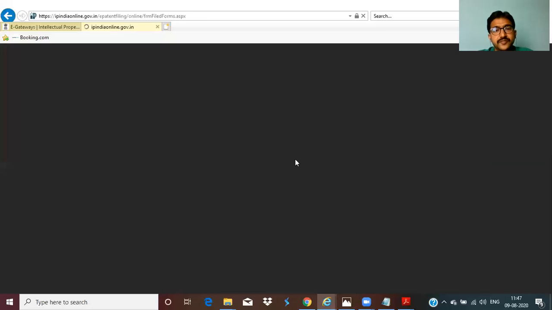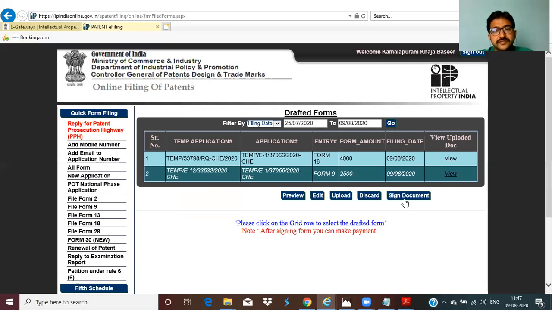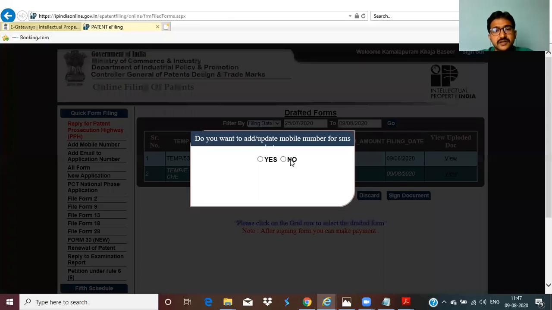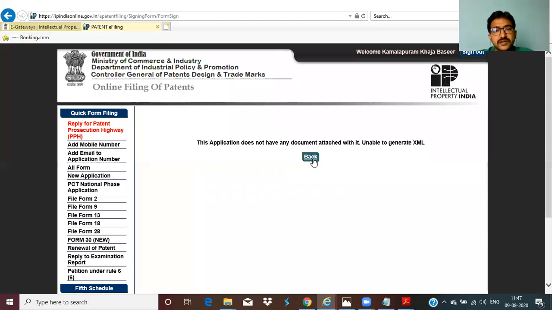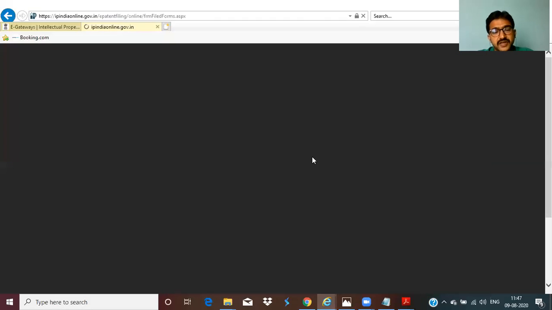Next, go back, select Form 9, sign the documents. Any mobile updation, click on. The application does not have any attachment. Yes. Why?